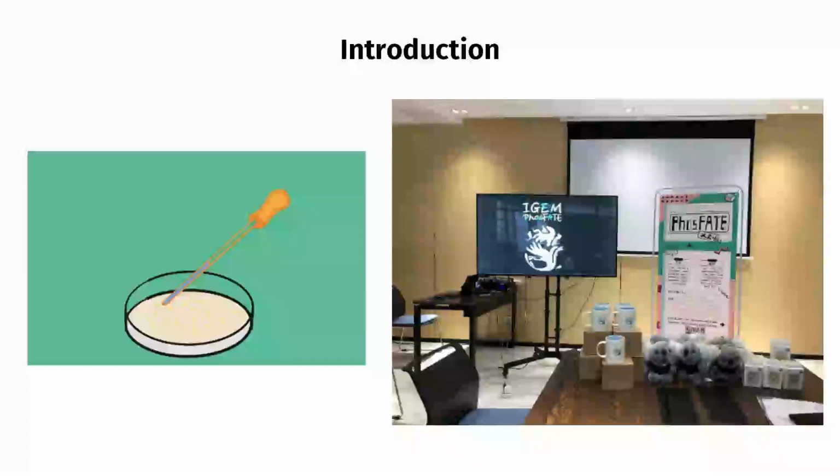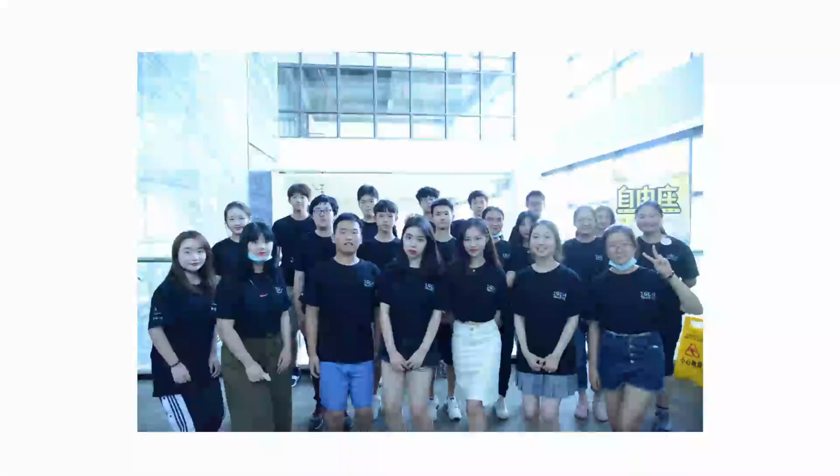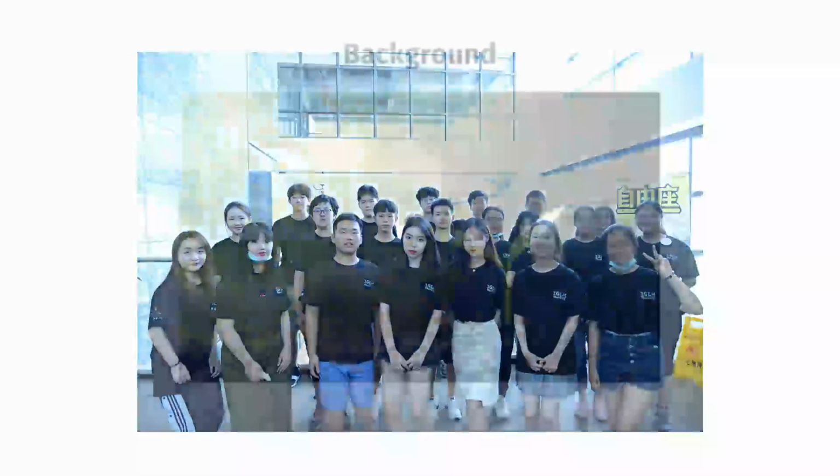For our project, we create a biosensor that can quickly detect phosphate concentration in the water. Our team Phosphate has 21 team members from all over the country of China, and for me personally, it has been a wonderful journey to participate in iGEM with my team members.